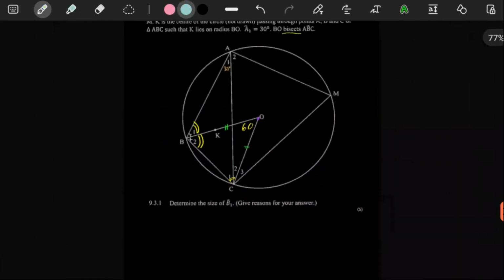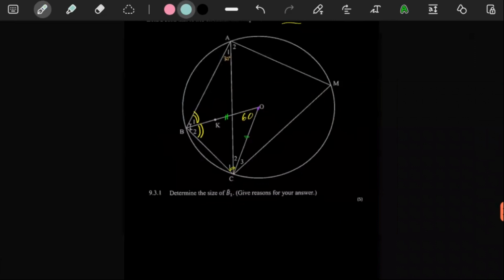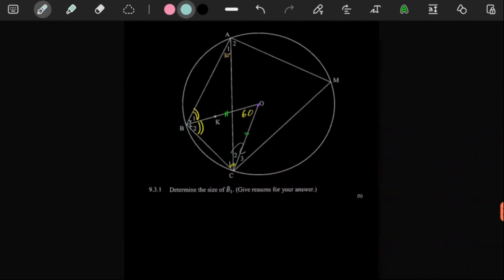So let's start with the 60. Let's tell them we know this is 60. Then we can use this triangle and use interior angles of a triangle to get each of these. Then we can tell them that these are equal. Whatever this is, it's going to be equal to B1 because B1 is equal to B2. That's a given. Well, let's do it step by step.